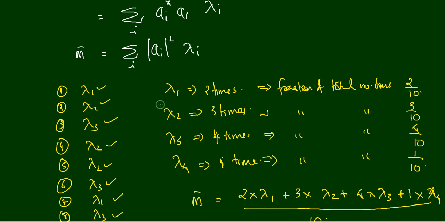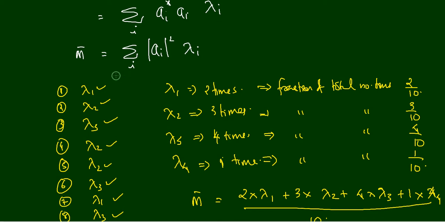So taking this example, I just gave you a meaning of this equation. What is meant by this equation? When you are measuring a physical quantity m, each time you will get some value called lambda i. And the coefficient of this lambda i, which is modulus of ai square, is the fraction of the total number of times you get lambda i. And the summation of all this will give you the average expected value, or expectation value. This is the meaning of this one.